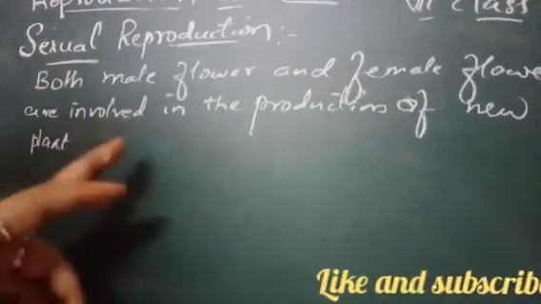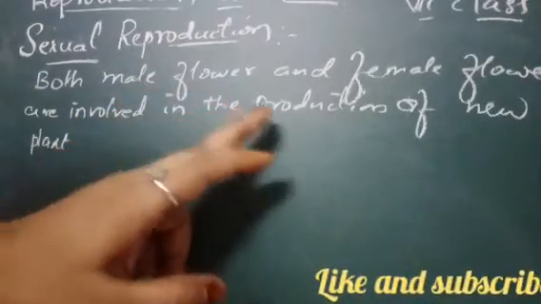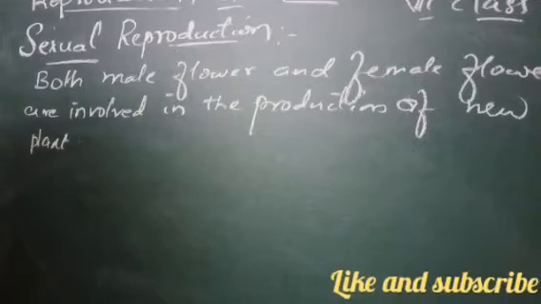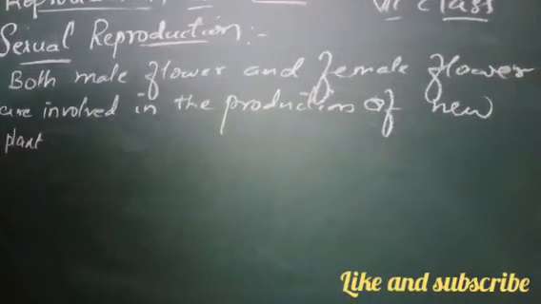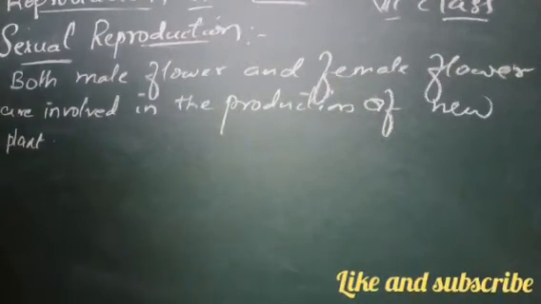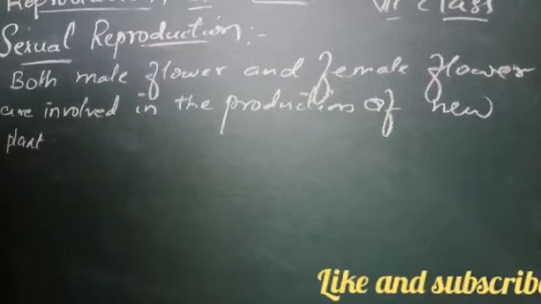Okay, both male and female flower are involved in the production of new plant. So how this process is going on, we will learn that.